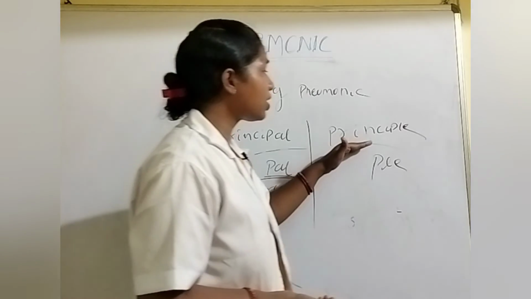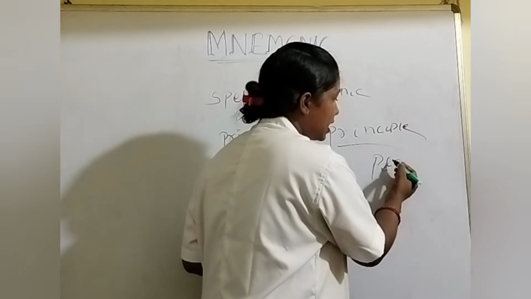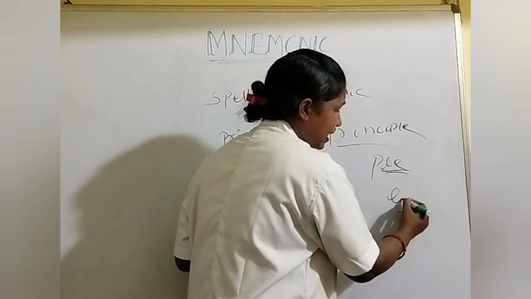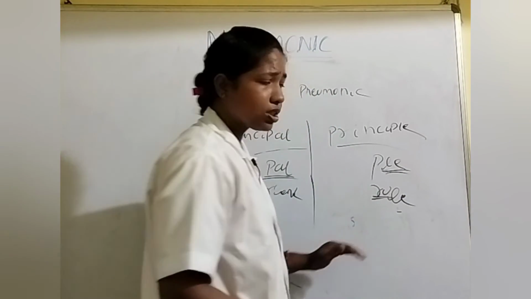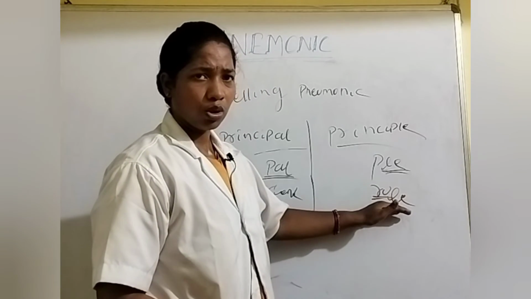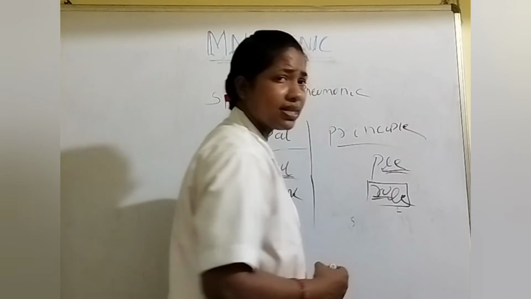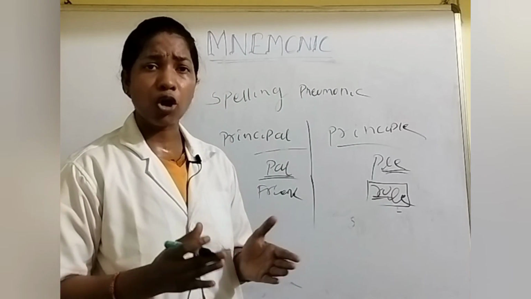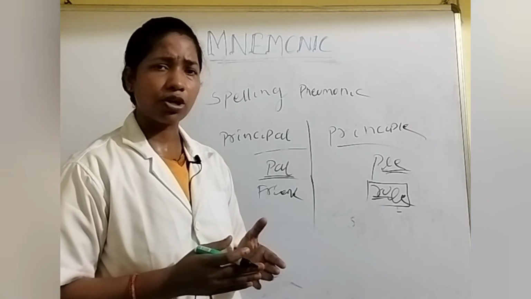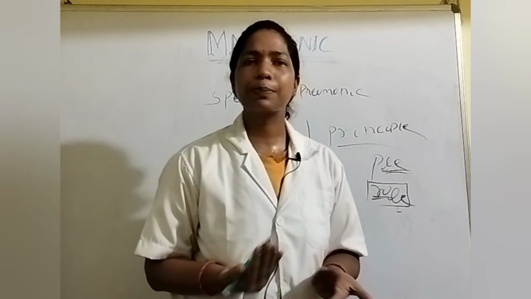Okay. Next, here the ending PLE is present. So I take PLE, so the last part is LE. In that LE, if I add another two letters, combining them into four letters, that is called rule. Rule means rules and regulations, some norms, that is called rule. Yes or not? So what does principle mean? Some rules and regulations are called principle.